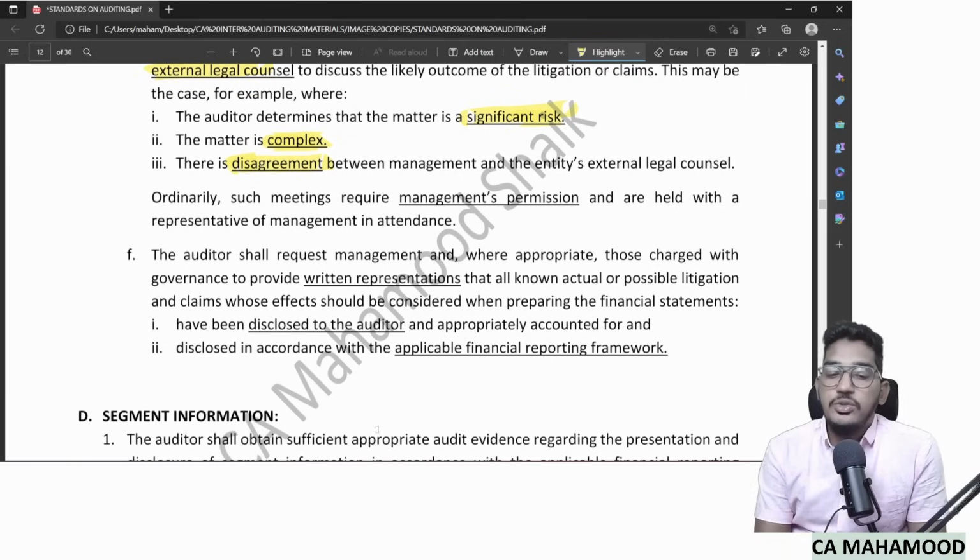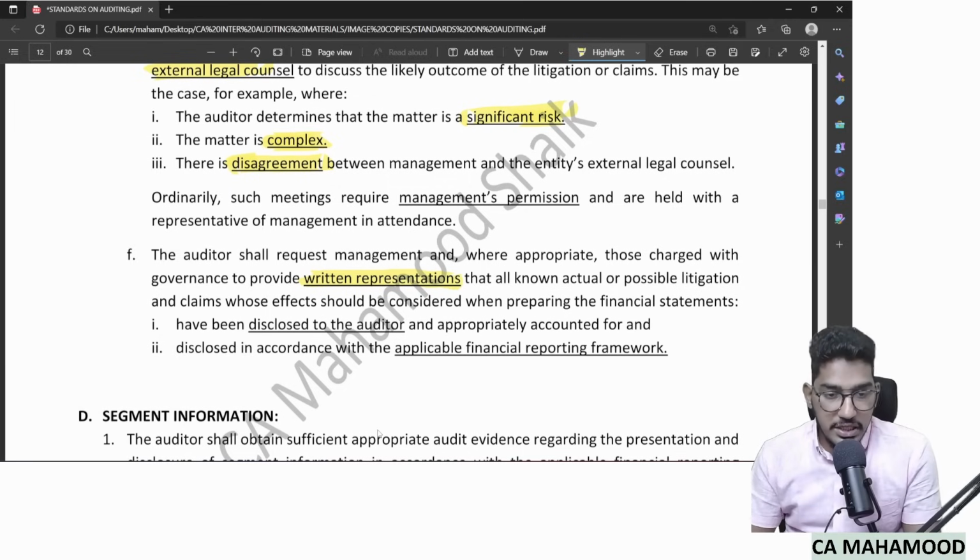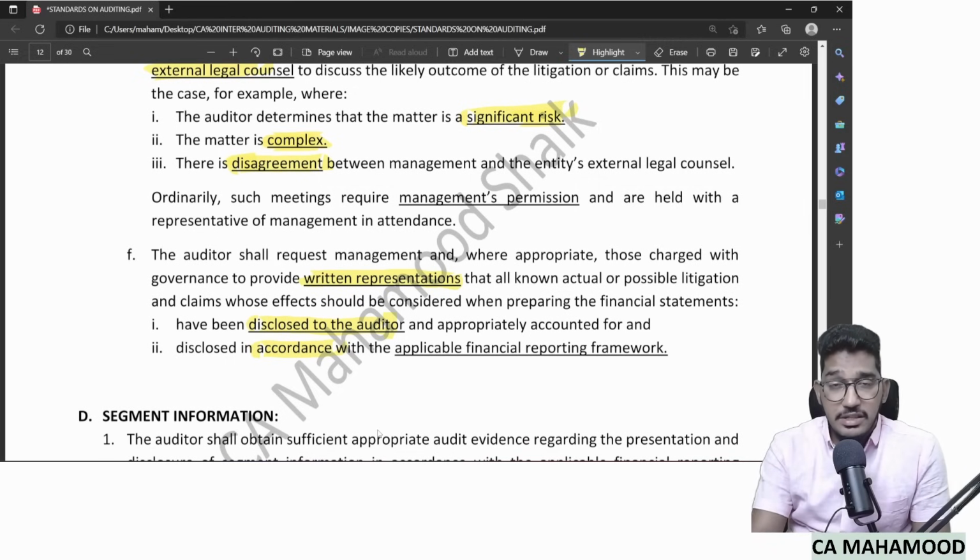Clear? And in addition to all that, the auditor should ask for a written representation from management, a written confirmation that they have disclosed all the litigations to the auditor and presented them in accordance with the applicable financial reporting framework. That's what you need to do in order to obtain evidence regarding litigations and claims, which SA 501 has suggested.